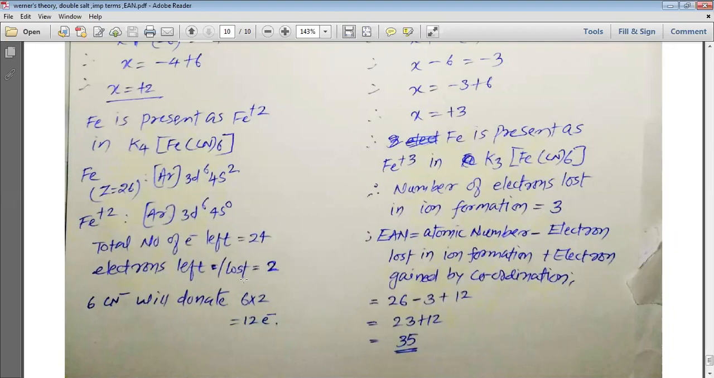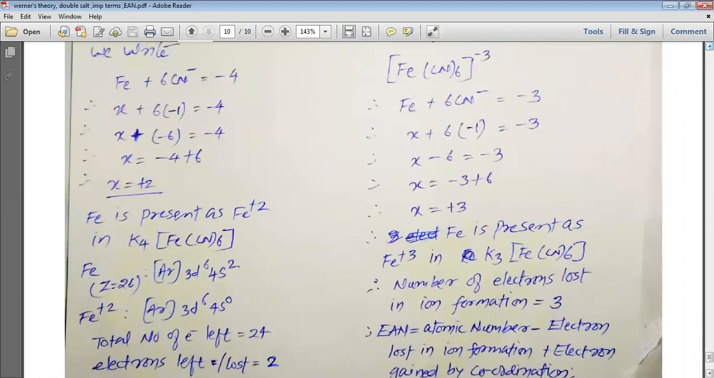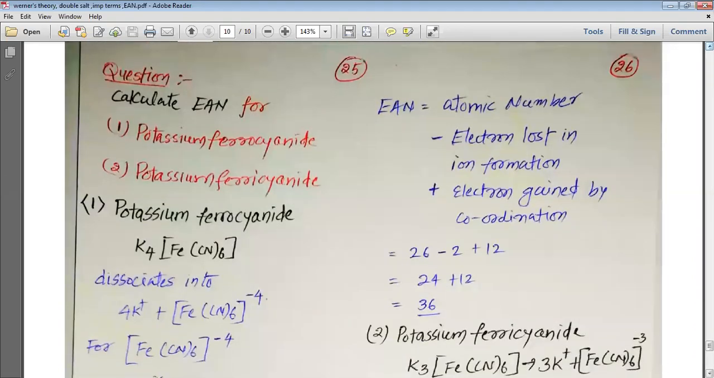Electrons lost is equal to 2, and 6 CN minus will donate 6 multiplied by 2, which is equal to 12 electrons. So now we know that the atomic number of Fe is 26. It has lost 2 electrons, and 12 electrons are gained by the coordination number. So we put these values into the formula to understand it better.